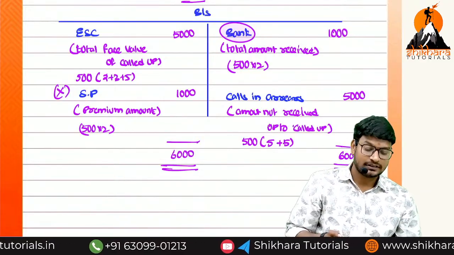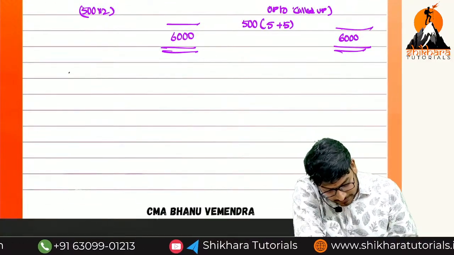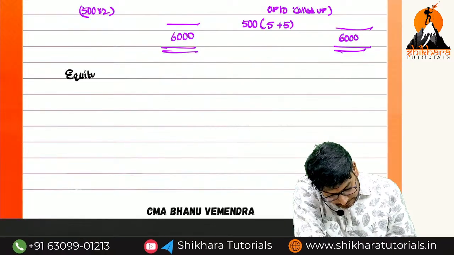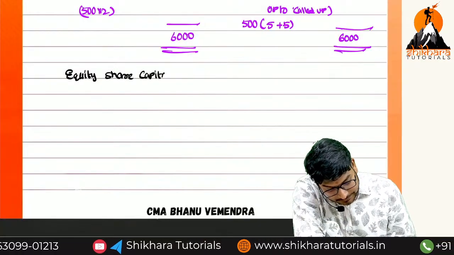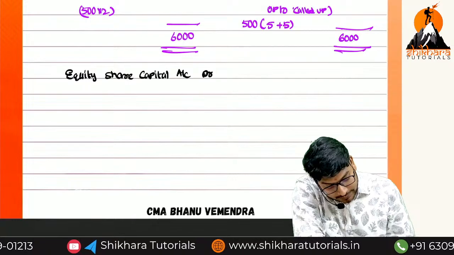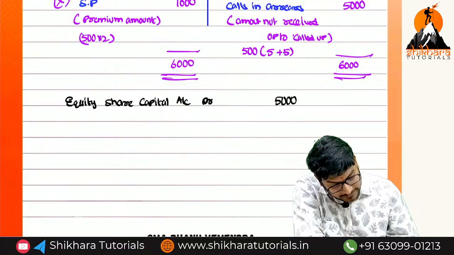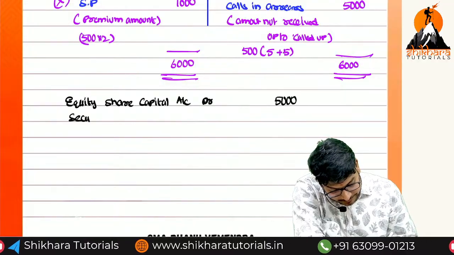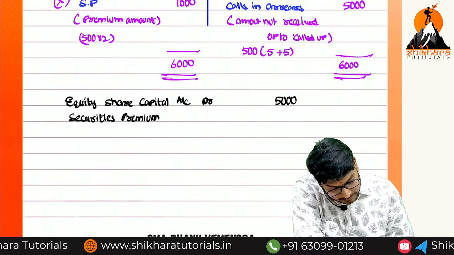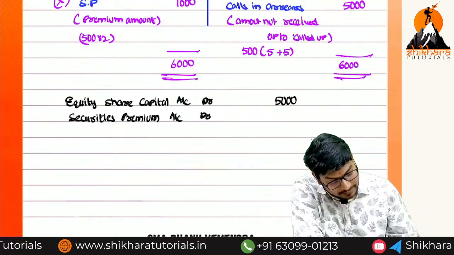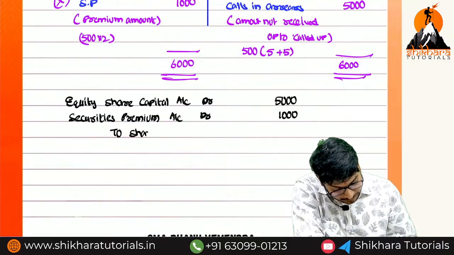Completed, ma? Shall we write the entry? What is the entry, ma? Equity share capital account debit. How much, ma? 5,000. Securities premium account debit. How much, ma? 1,000. Instead of bank we have to write what, ma?